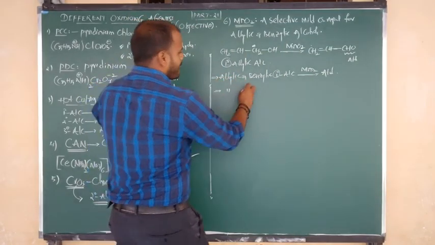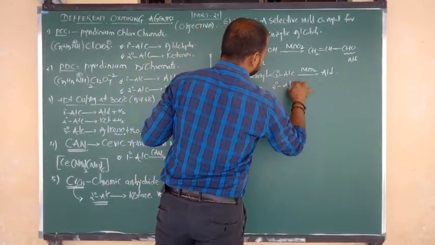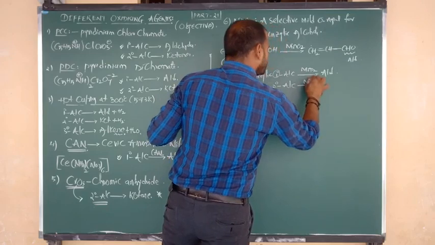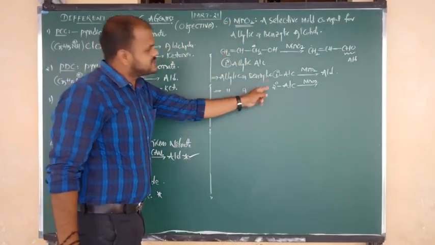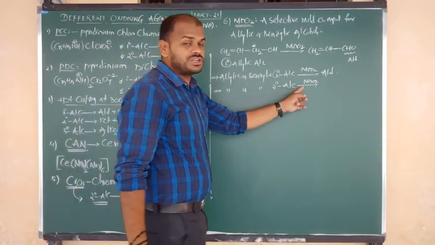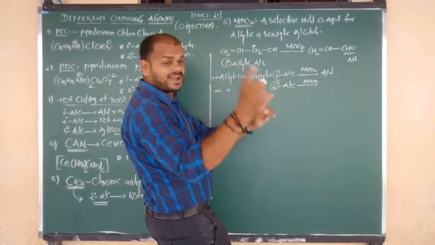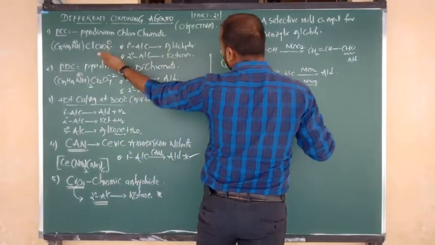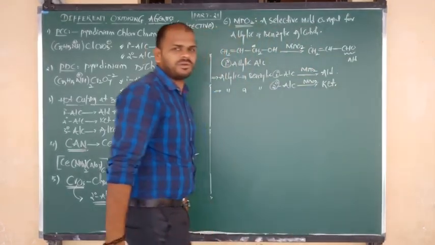Allylic and benzylic secondary alcohols. Again oxidation with what? MnO2. Here I said maybe allylic, maybe benzylic, but the condition is secondary. Secondary alcohols upon oxidation give what product? Ketone. I hope you understand.